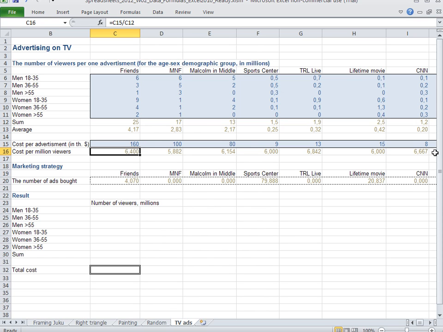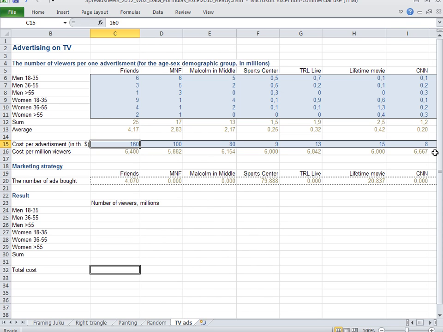So we get 1 million viewers for Friends for $6,400, and for CNN it would have been more expensive, slightly though, $6,667. Once again, the viewership number differs by more than 20 times, whereas the cost differs by exactly 20 times.